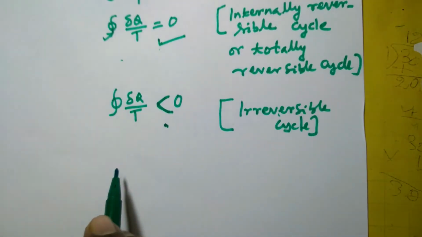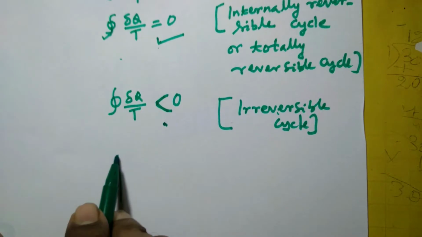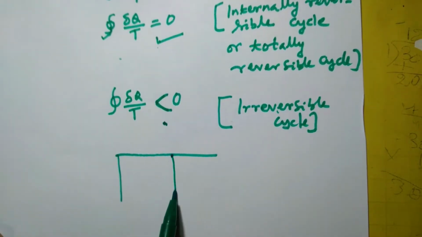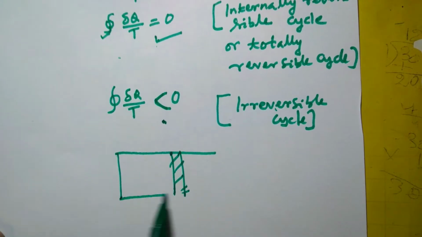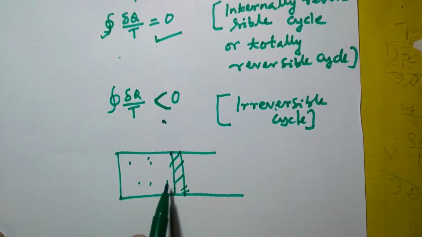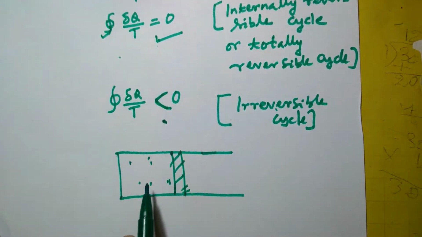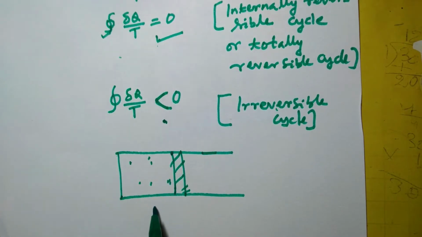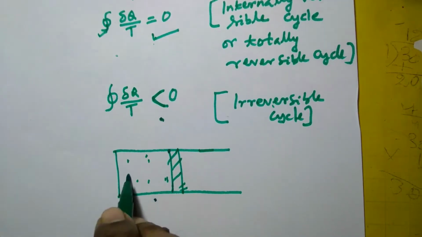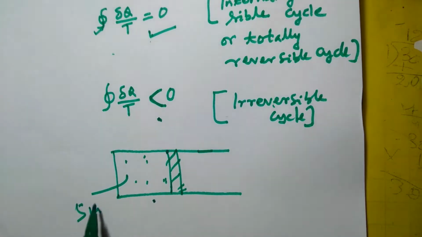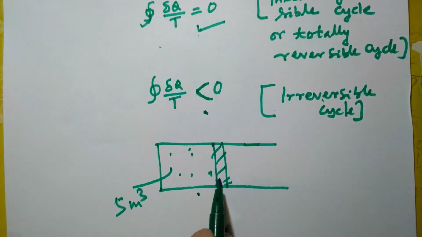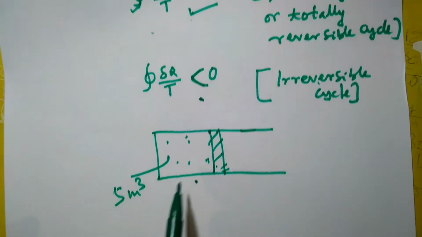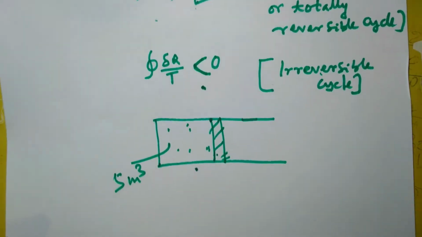For example, suppose there is a certain amount of gas in a cylinder bounded by a piston. This is the cylinder-piston arrangement, and some amount of gas is inside this system. Initially the volume of the gas is 5 meter cube at state 1.